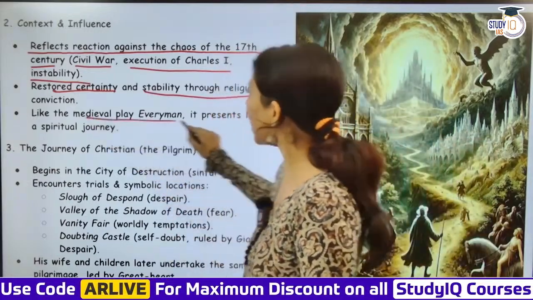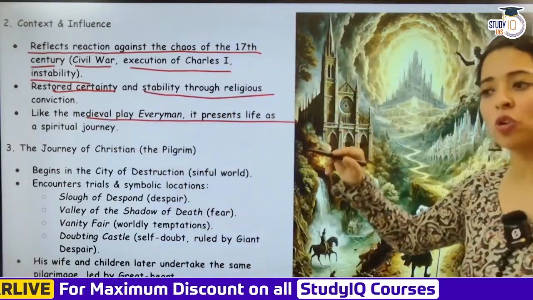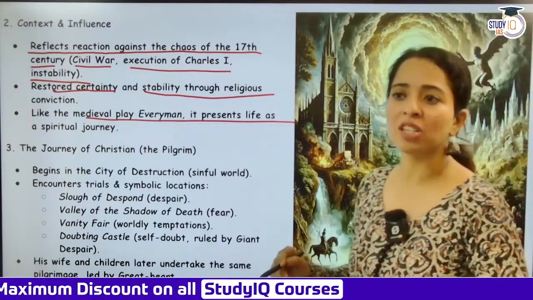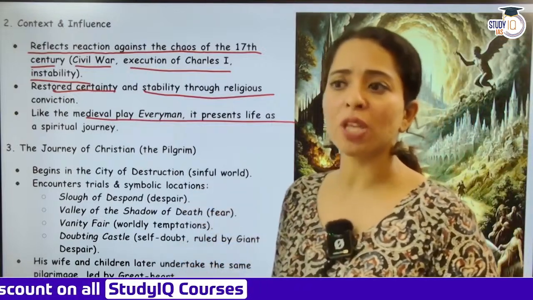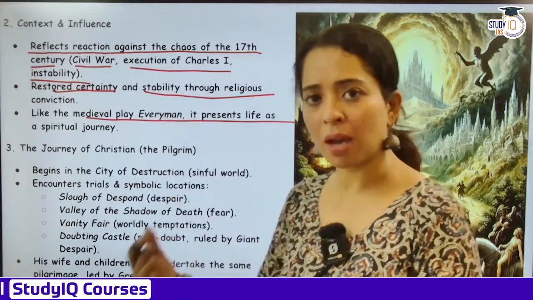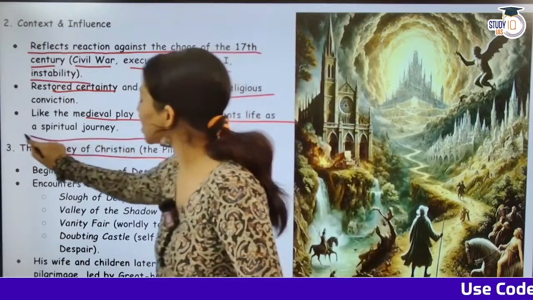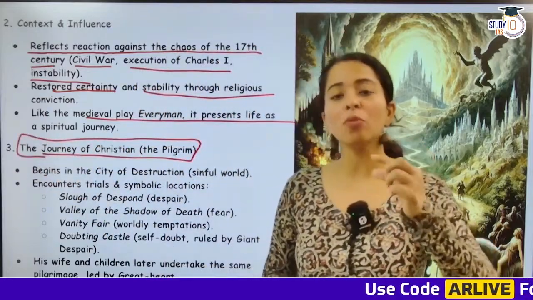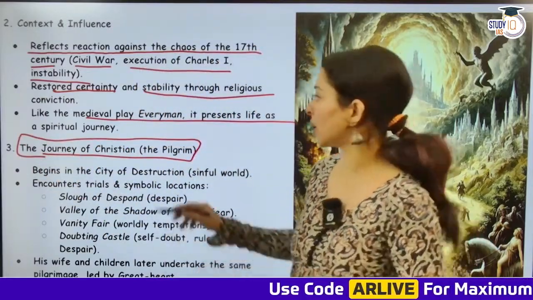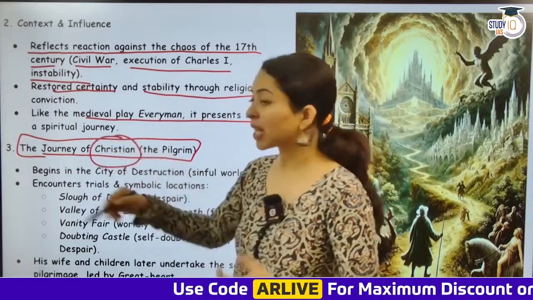Like the medieval play Everyman जो हमने पढ़ा था, this also talks about the allegorical, जहाँ पे vices या virtues अपने character के form में आके बता रहे हैं. The journey of Christian. Now this is Pilgrim's Progress में Pilgrim कौन है? The Christ का नाम ही the Christian है. Okay, so Christian उसका नाम ही Christian है.